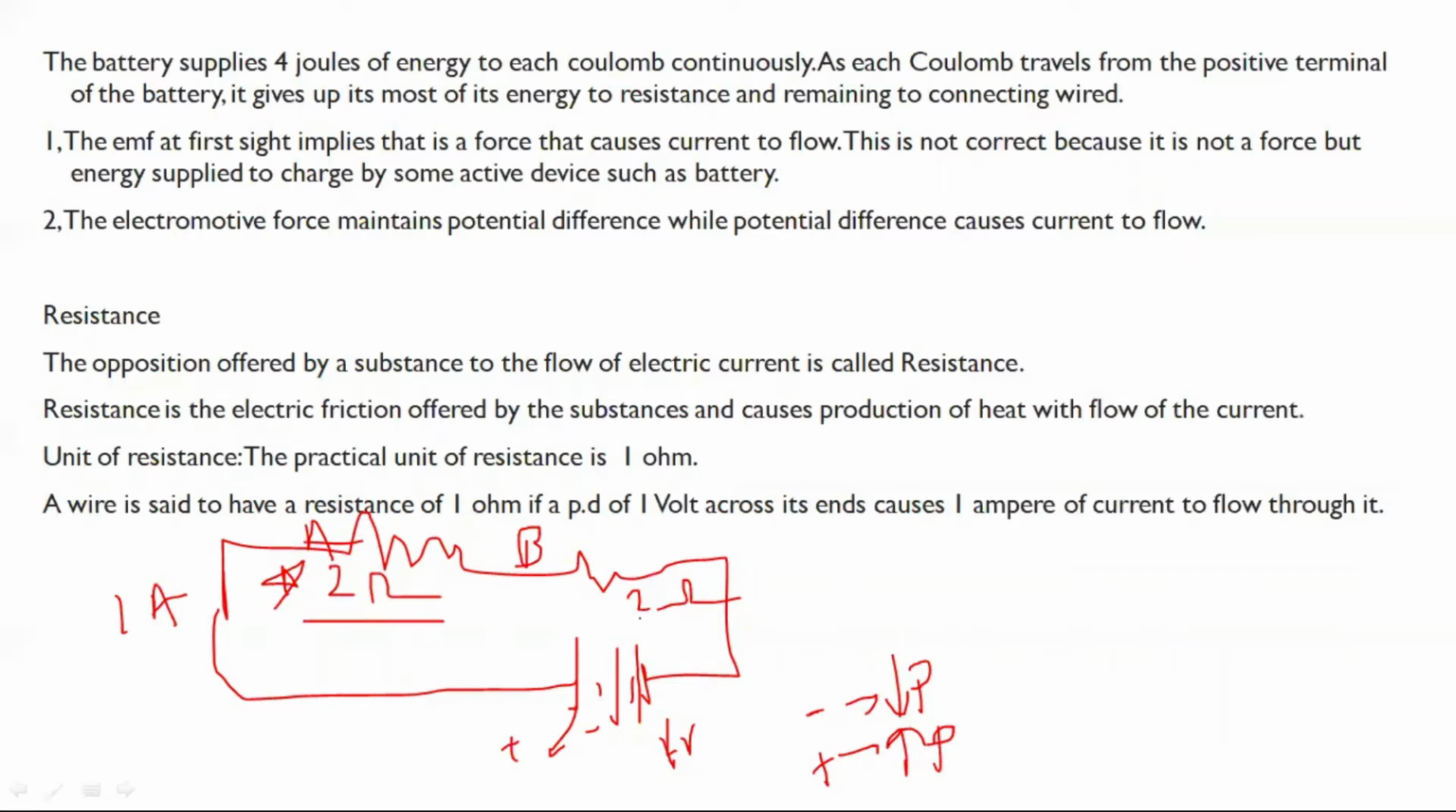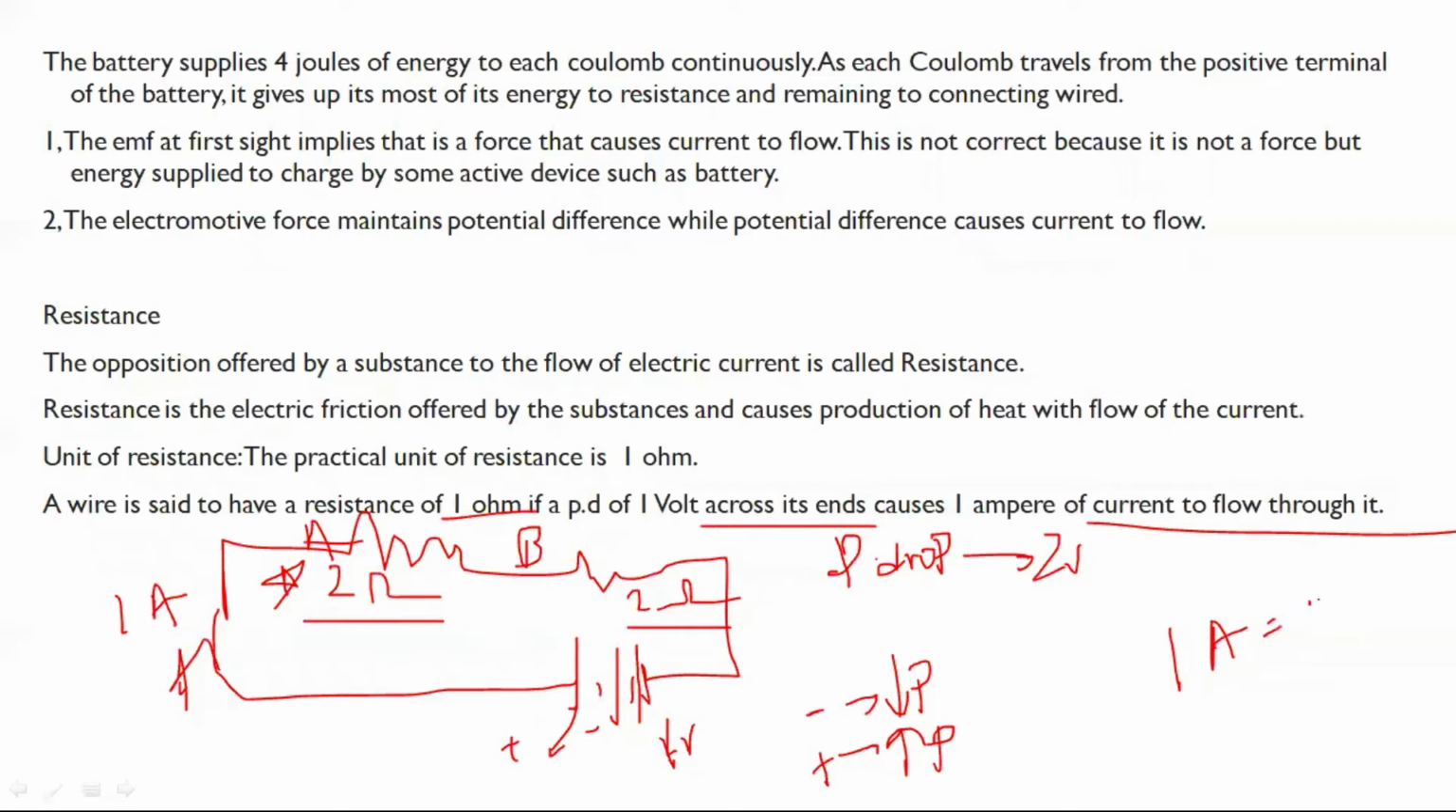Similarly, there is another resistor, 2 ohms. When 1 ampere of current flows through the 2 ohm resistor, there is a potential drop of 2 volts across A and B. That means 1 ampere into 1 ohm is equal to 1 volt. Here 1 ampere is flowing, but the resistance is 2 ohms, so the voltage drop across the resistor is 2 volts.